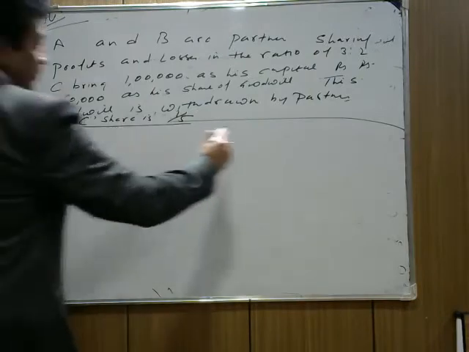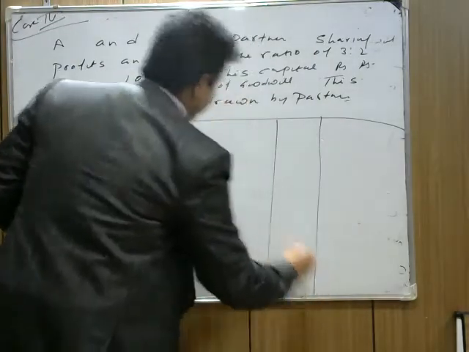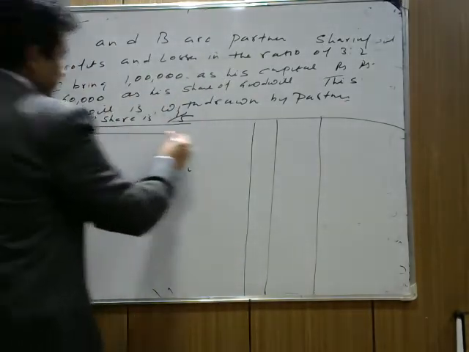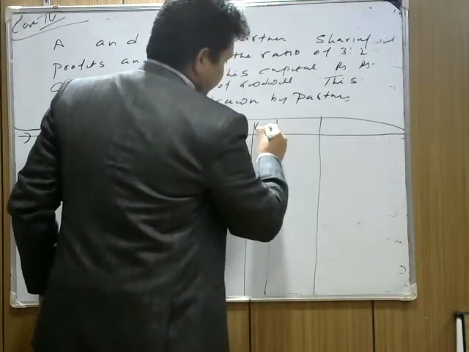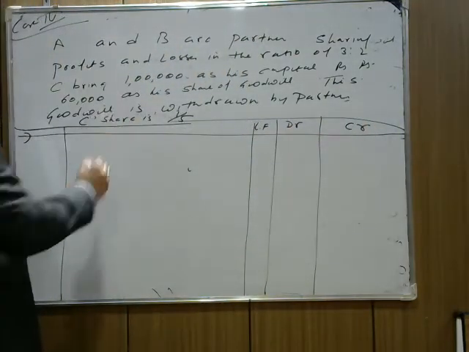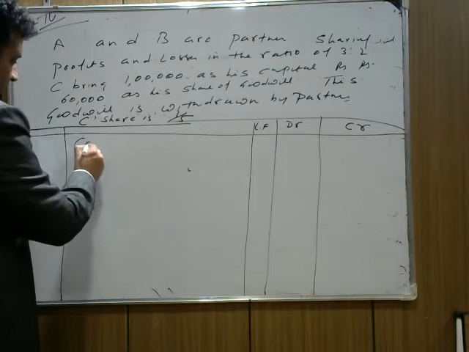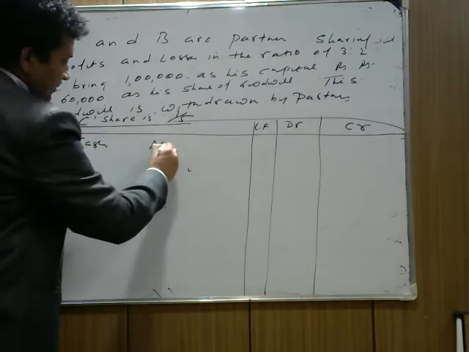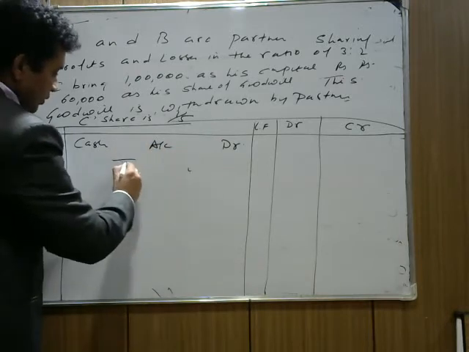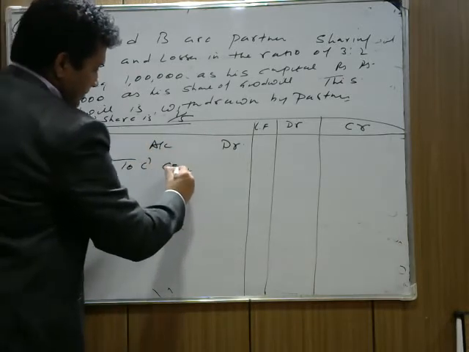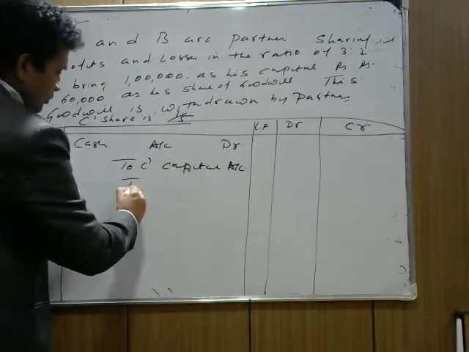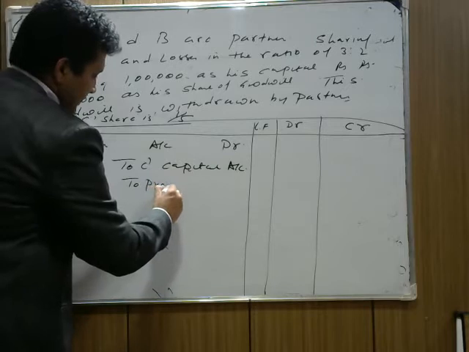Now what will be the entry? The first entry we need to pass here. If we make the proper format, we write ledger folio, debit and credit. The first entry is C brings how much? 1 lakh as his capital. So we write cash or bank account debit to C's capital, to premium for goodwill.